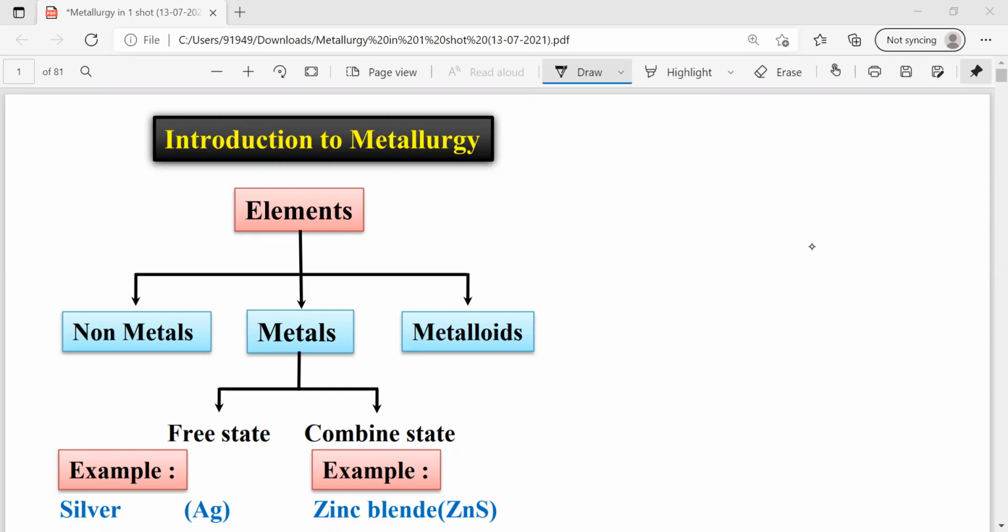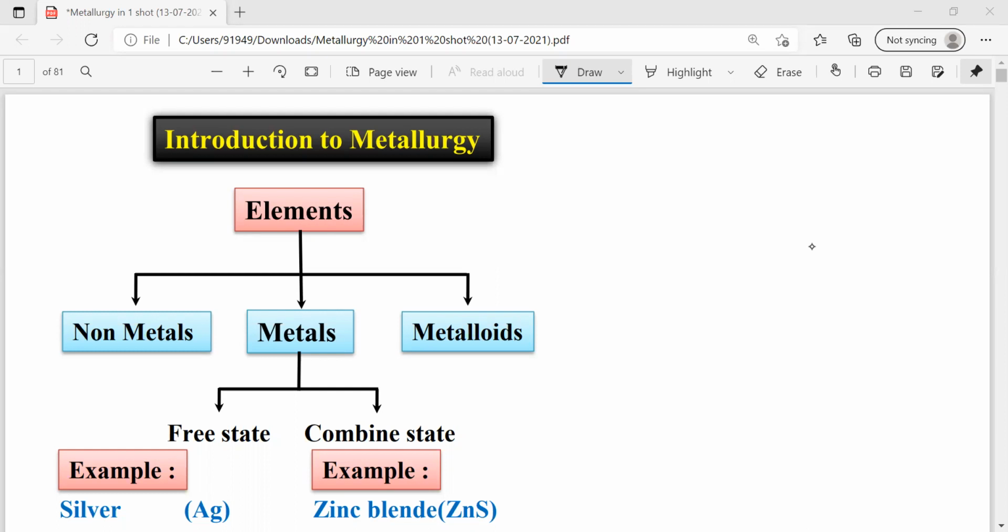Actually, we know about elements. The elements are classified into three types. One is non-metals, second one is metals, third one is metalloids. If you observe the periodic table, nearly 92 plus elements are the metals. So here we are going to discuss extraction of metals.